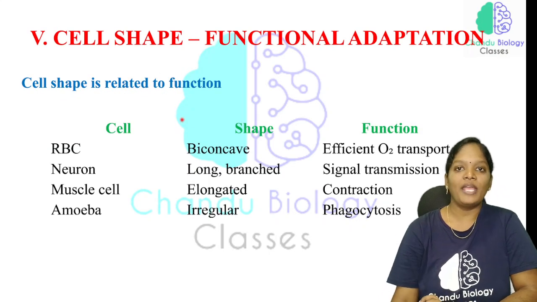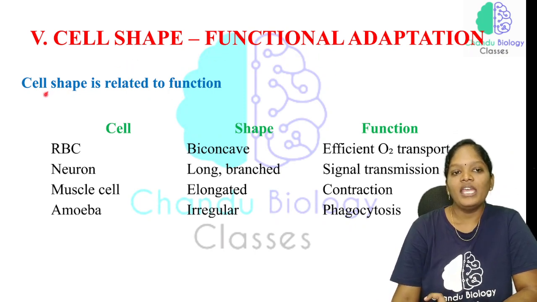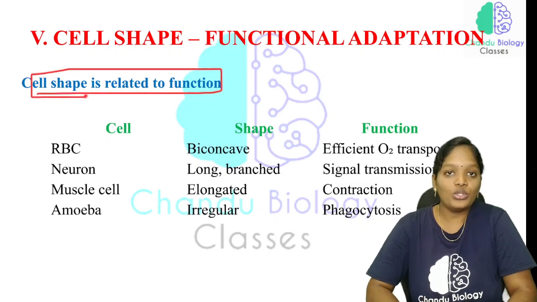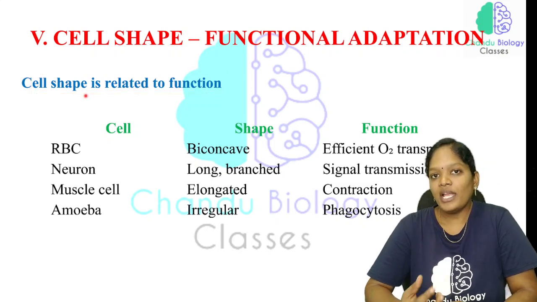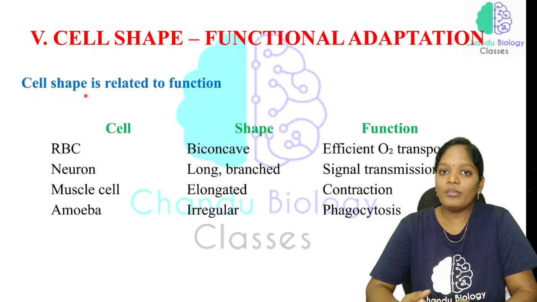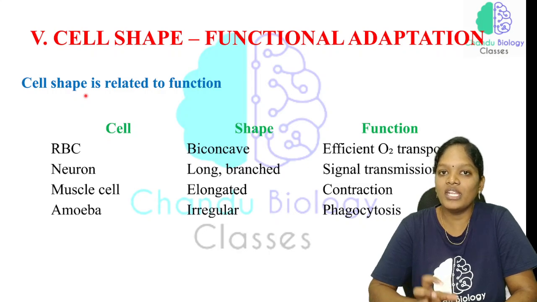Now, cell shape. This is how the shape of a cell will be. The cell shape is related to the function. You should know the size, and I have explained why the cell size is very small. Now, the cell shape is different based on the function. Based on the function, the shape also varies. So this is also very, very important.